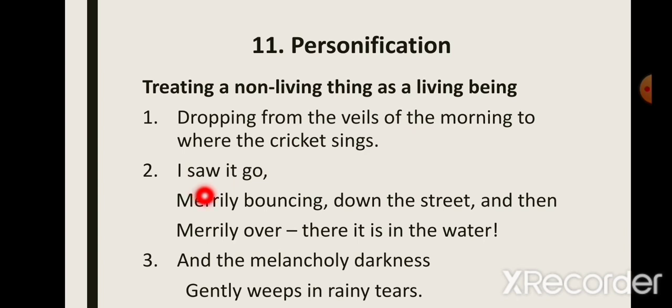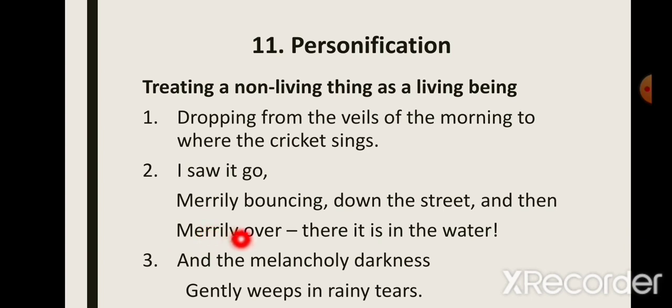Now next, in the Ball poem, when the poet says, "I saw it go merrily bouncing down the street and then merrily over, there it is in the water." Now here the ball has been personified. It has been given childlike characteristics, as if a child goes bouncing merrily. He walks joyfully. That's how the ball goes. So the ball has been personified in this stanza.